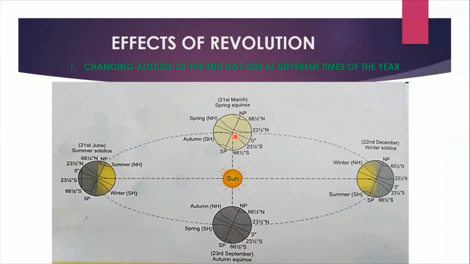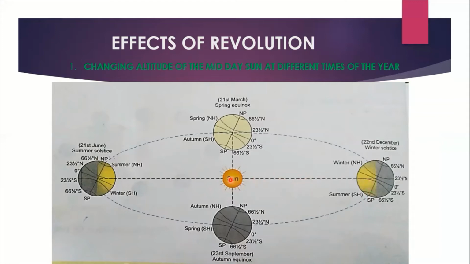Next coming here you can see 21st June and 22nd December. Now what happens on 21st June? It is summer in northern hemisphere. Why? Because the sun rays are falling vertically on Tropic of Cancer. So in Tropic of Cancer and the surrounding areas, or in the northern hemisphere, it is summer. Okay, so you can see here on 22nd December, the sun rays are falling vertically on Tropic of Capricorn. This is southern hemisphere, so this is Tropic of Capricorn.